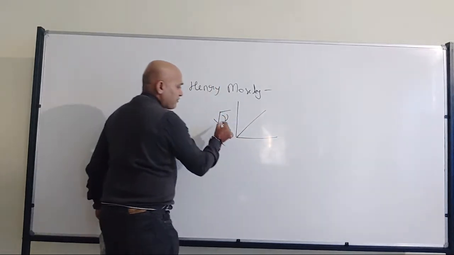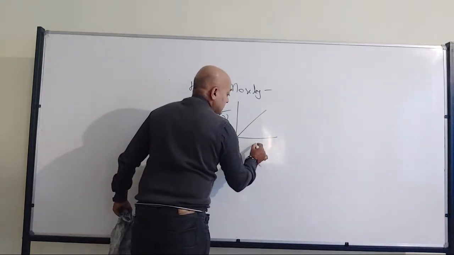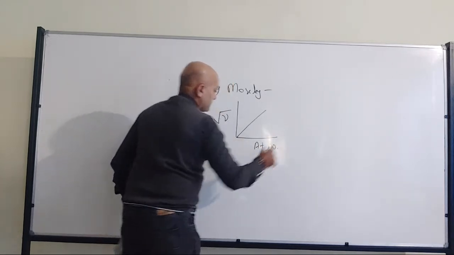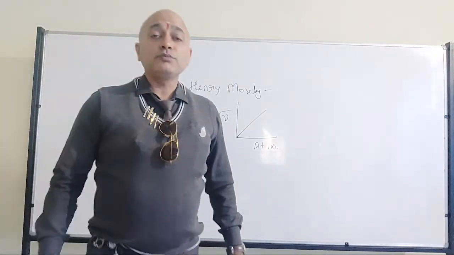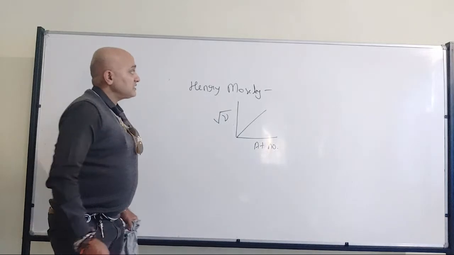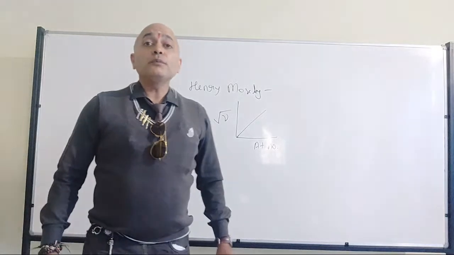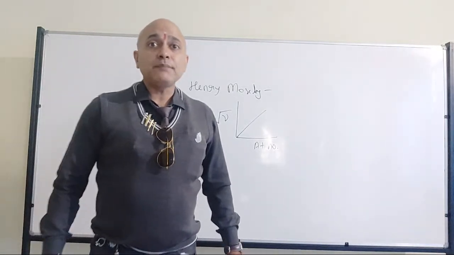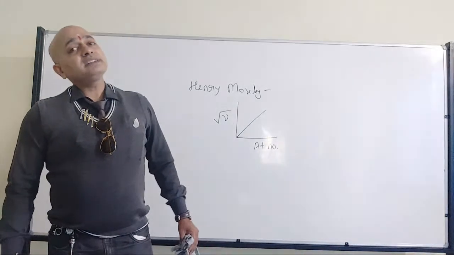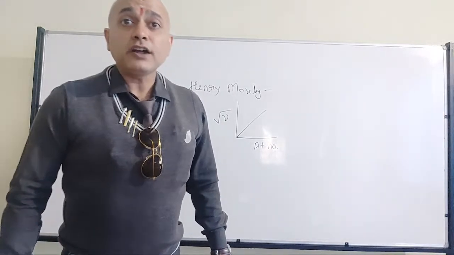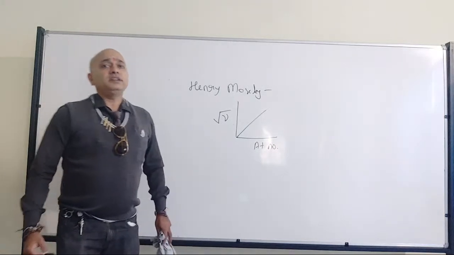When he plotted the graph, with the y-axis as the square root of the frequency of X radiation and the x-axis as atomic number, he found he had got a straight line. Based on that, he concluded that atomic weight is not going to decide the property, it is the atomic number. That's where people first came to know the importance of the atomic number. Otherwise, all this time, they used to think that atomic weight is very important, right? Which is going to decide the property of the element.